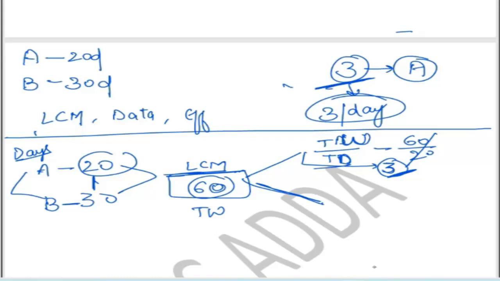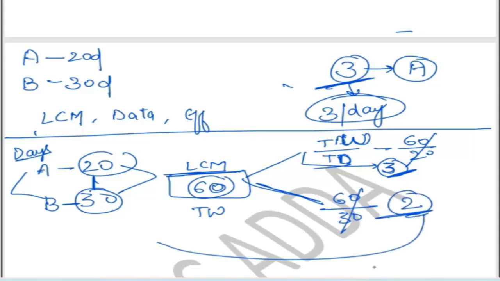Correct? Again, you take the whole work 60 and divide by the number of days, 30. It means you will get 2. This 2 will be the efficiency of B. Have you got it? How to approach the question?